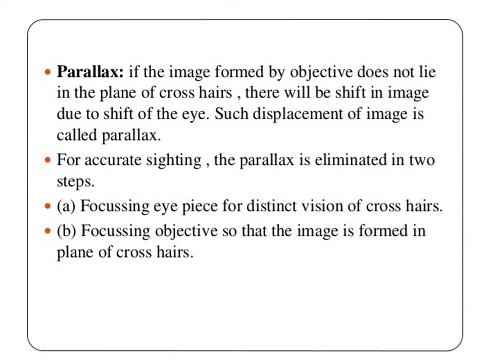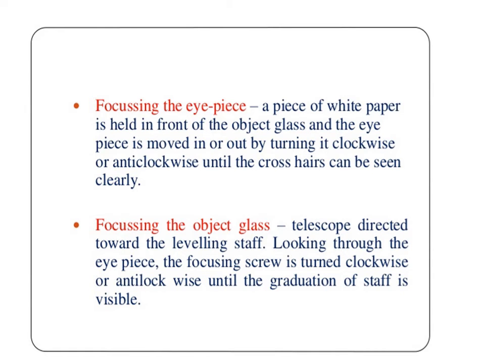First is focusing the eyepiece for distinct vision of the crosshair, and focusing the object glass so that the image is formed in the plane of the crosshair. Focusing the eyepiece: a piece of white paper is held in front of the object glass and the eyepiece is moved in or out by turning it clockwise or anti-clockwise until the crosshairs can be seen clearly.